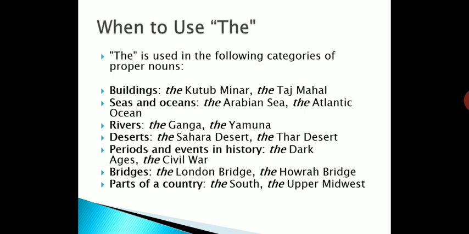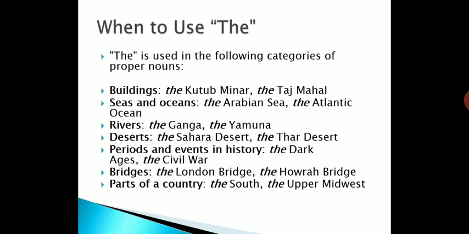in place of a or an. Whenever we are talking about seas and oceans, there also we have to use the, like the Arabian Sea, the Atlantic Ocean. With rivers also we have to use the: the Ganga, the Yamuna. Deserts: the Sahara Desert, the Thar Desert, there also we have to use the.